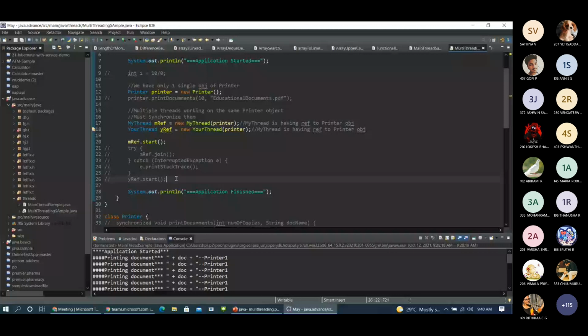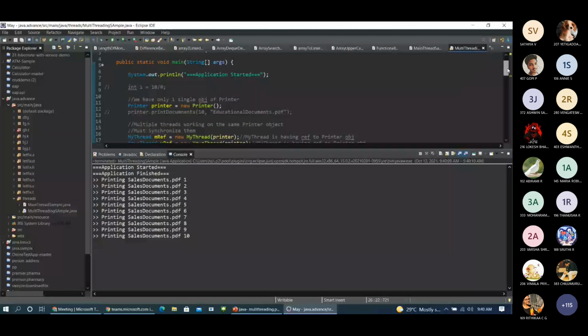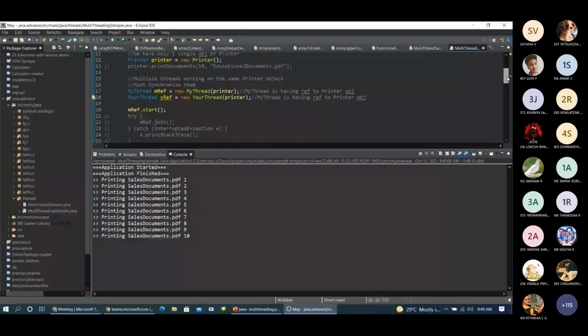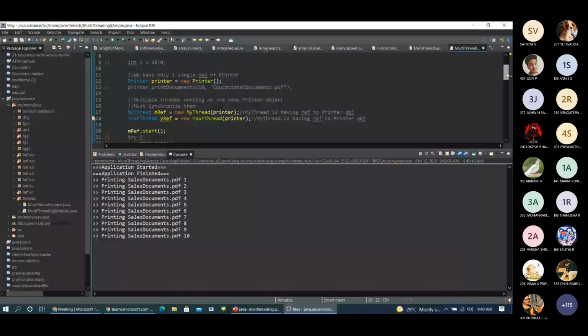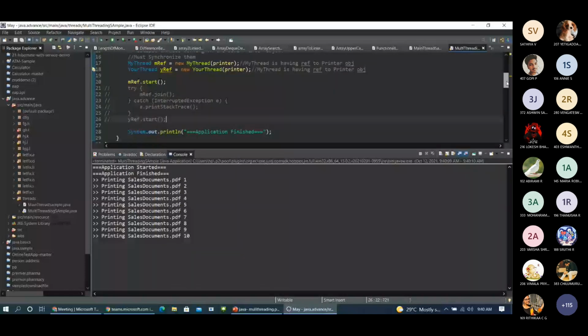Let's think about the first thread class alone. What will happen? We all know the application started and application finished. The main thread is getting executed first. In between, we have created the object, but since we are communicating with the threads now, it is happening in a concurrent way. First the main thread gets executed, so application started and application finished is done. Only then mref.start, the second thread, I mean the child thread, gets executed.